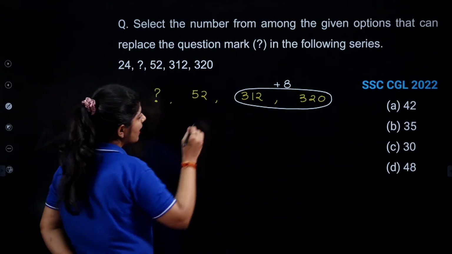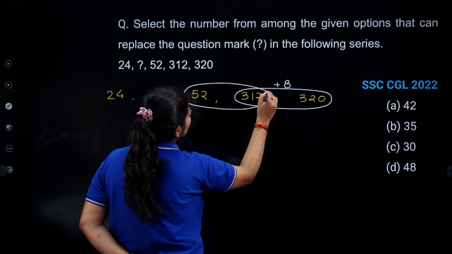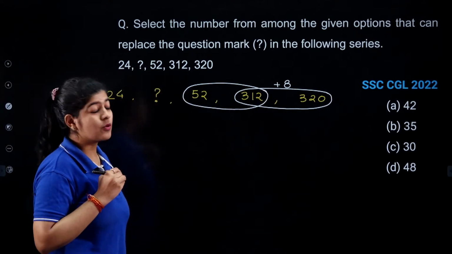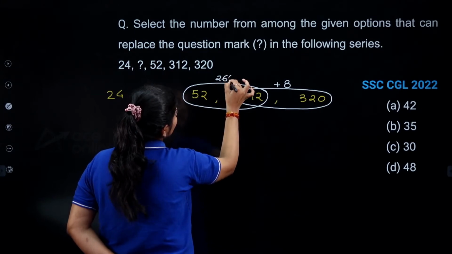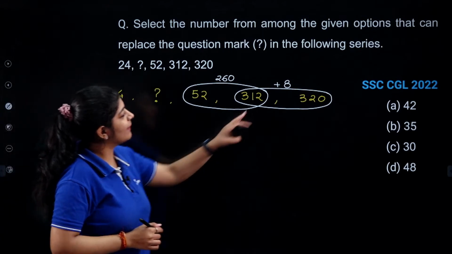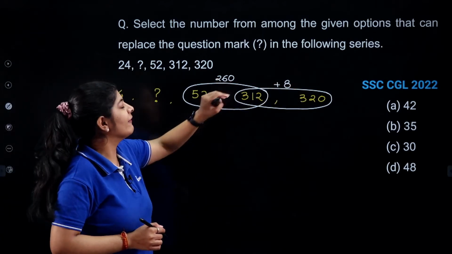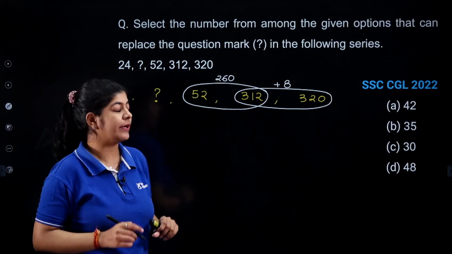Okay. If I see the difference over here, the difference is quite huge. That is nothing but 260. Here I have just 8, but here I have 260. But I also know one more point.